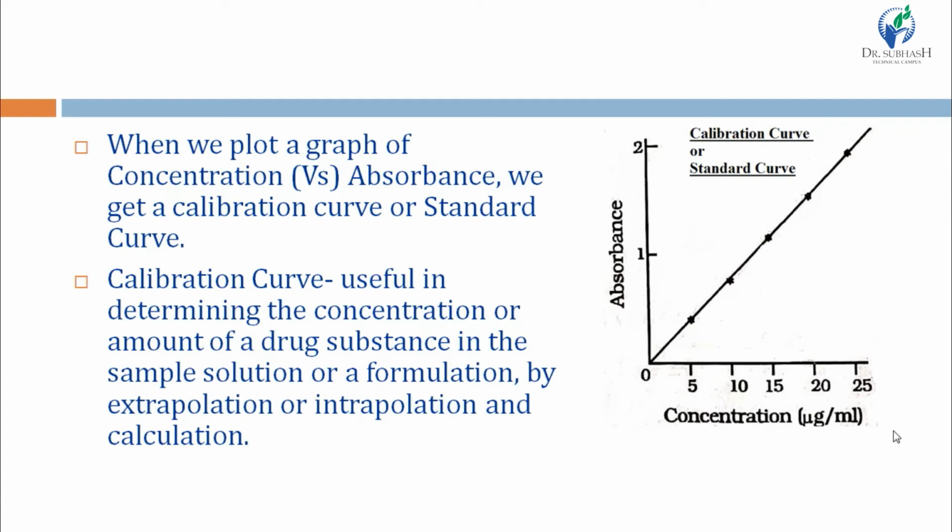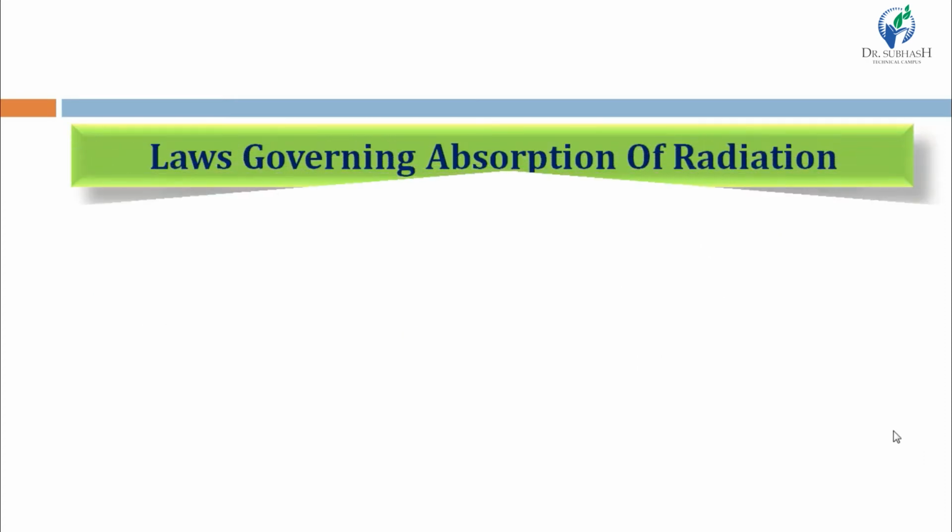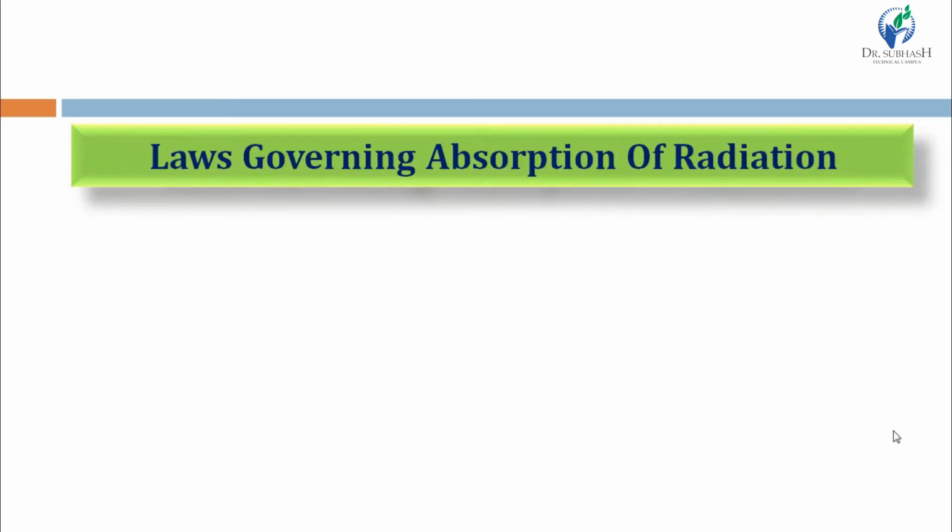For right now, you just understand that a calibration curve or standard curve is used to find out the concentration of our sample using the standard sample of that substance only. Then, the laws governing absorption of radiation.